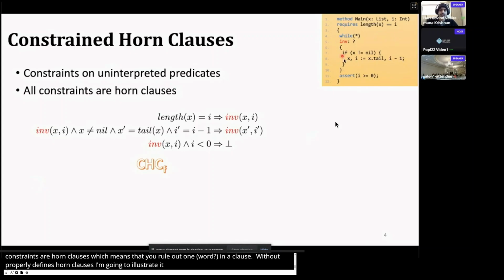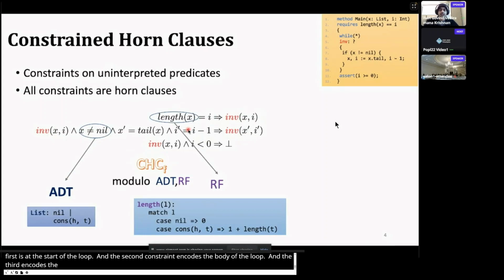Recall the program that we had on the first slide. If you translate it into CHCs, this is what you would get. Importantly, there is an uninterpreted predicate called inv. That is what we are solving for. It has three constraints. The first constraint encodes the requirement at the start of the loop, that is length of x equal to I. The second constraint encodes the body of the while loop. And the third constraint encodes the assertion. Of course, since your program contains algebraic data types and recursive functions, the CHC also contains these two things.